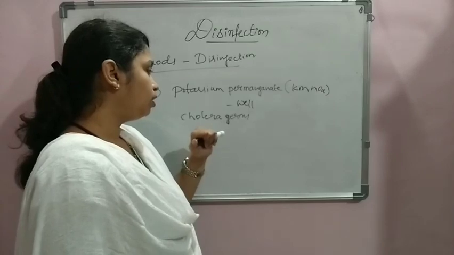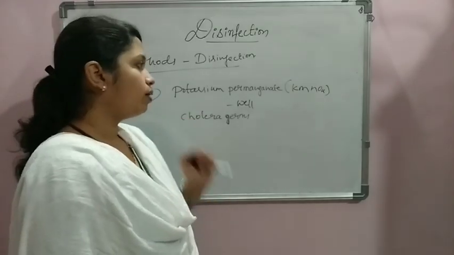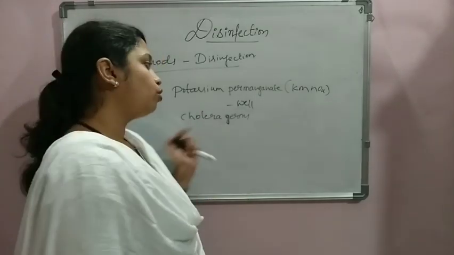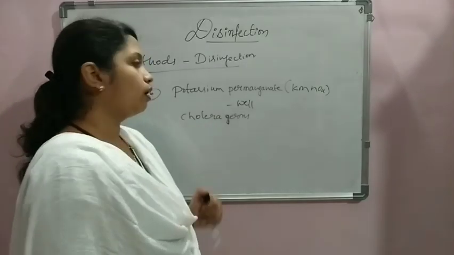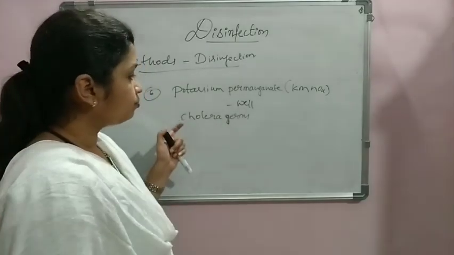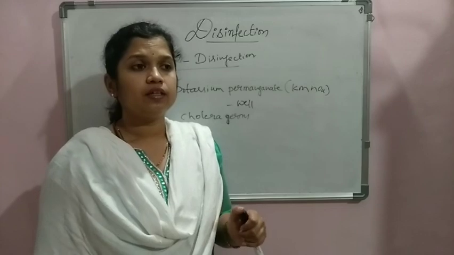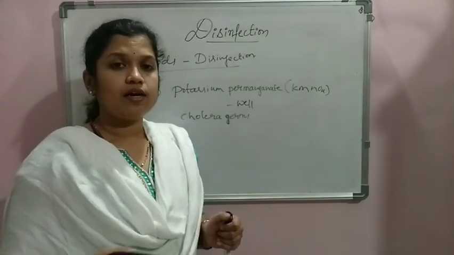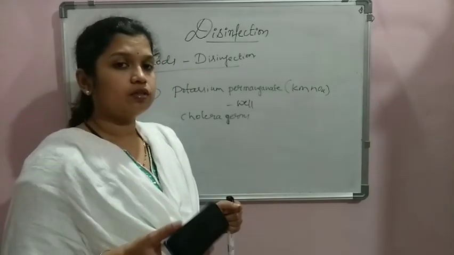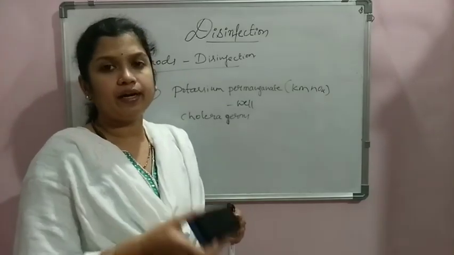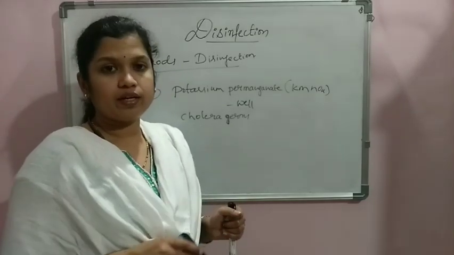Because of that, at a village scale, potassium permanganate is best suited for killing the cholera causing germs. Because in the olden days, there was mass pilgrimage and mass bathing, like we do in Ganga Mela, Kumbh Mela, in the Ganga River.